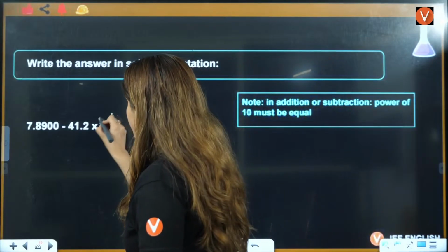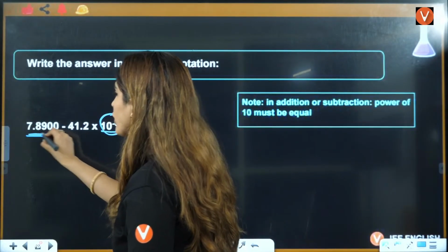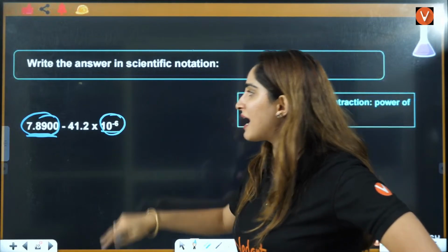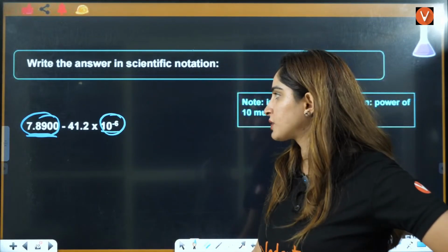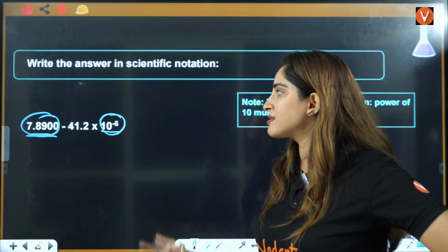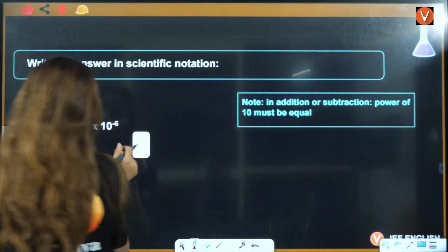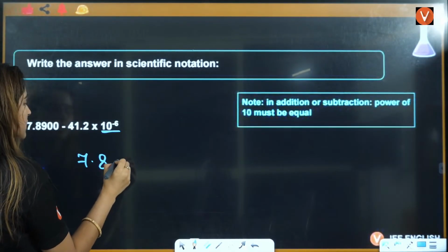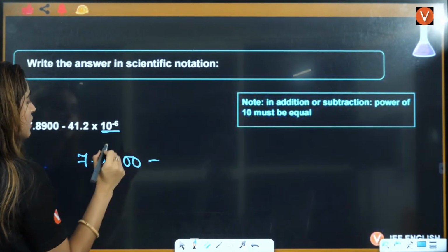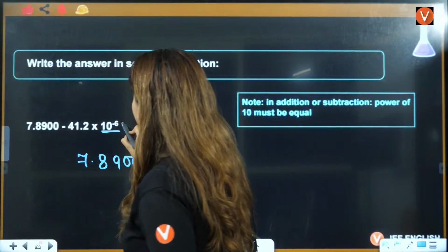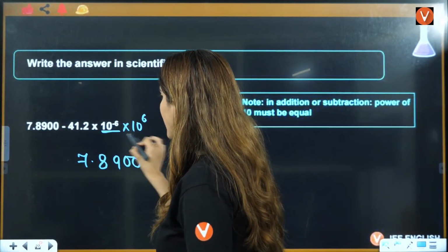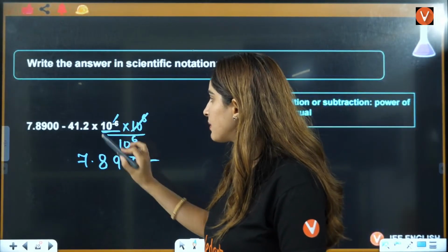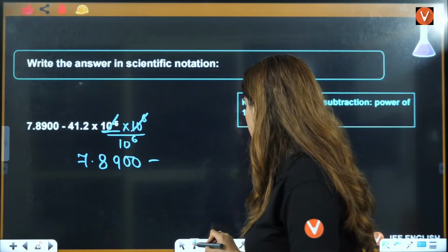Right? Okay, now here you have subtraction. This is 10 raised per minus 6. This also, either you make this as 10 raised per minus 6 or you make this as 10 raised per 0. Right? Both the cases are same only. What I would like to do, I will make this as 10 raised per 0. So it will be 7.8900 minus, if I want to make this as 10 raised per 0, so I have to multiply by 10 raised per 6, divide by 10 raised per 6. This will be cancelled and this will be converted to